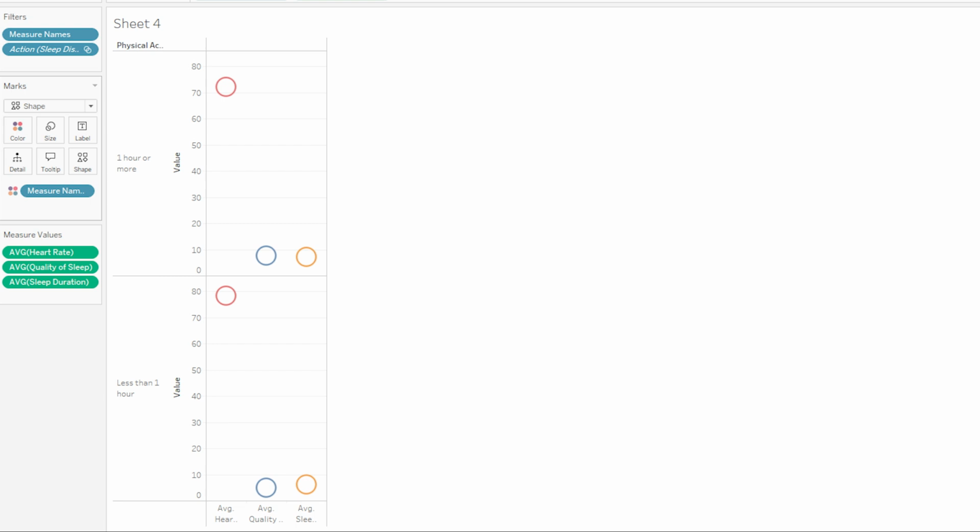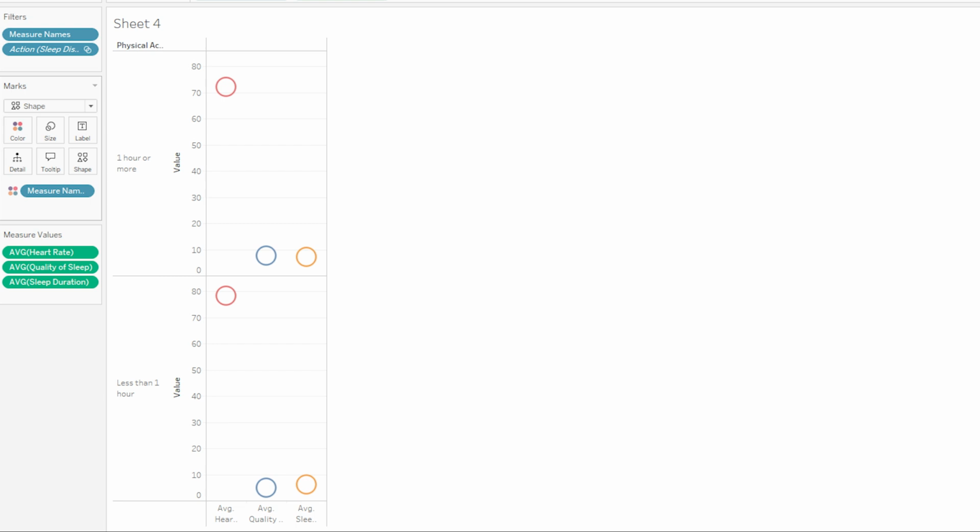So for our final graph, we have a chart that goes over physical activity, and it goes over how physical activity impacts average heart rate, average quality of sleep, and average sleep duration. And we do have a conclusion that shows that people who do more activity have, on average, a lower heart rate, on average, a higher quality of sleep, and on average, a higher sleep duration. I think this could be for a variety of different reasons.